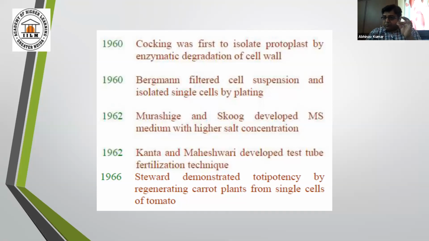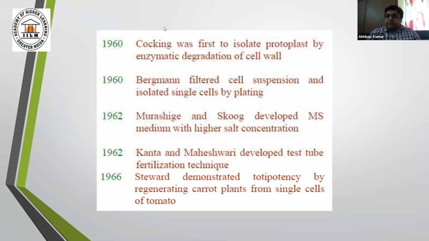Because we don't have that totipotency, that is, regeneration of the whole system from a single cell. This is also one of the major discoveries in plant tissue culture, that totipotency, that Steward actually demonstrated.